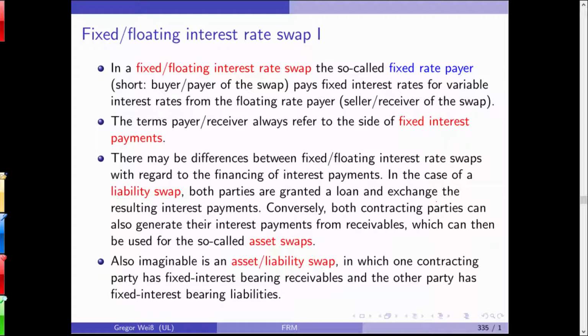It's totally different for the derivatives market, and this becomes quite clear in the swap contract. I cannot do a swap contract without someone else agreeing on the opposite position. If I go long, I need someone to be short in this contract. If I don't find someone who does this, I cannot enter a swap contract. And this again shows you financial derivatives are markets in zero net supply. They are a zero-sum game, and whenever you have a long position, you need someone else to have a short position in the right amount.